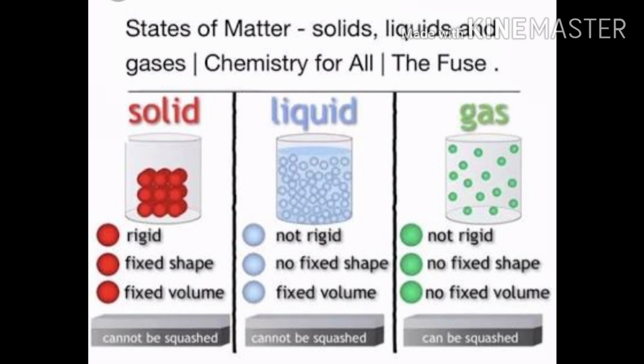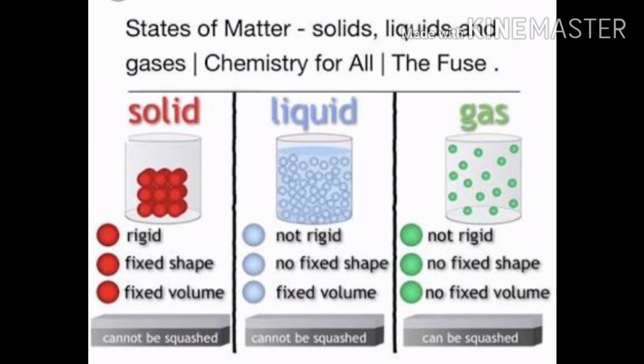Matter is classified into three types: solid, liquid and gas. Here the properties are written also. These properties are according to the arrangement of particles in the states of matter. You can see in the solid the particles are very tightly packed and they are close to each other, so they cannot move. Hence solids have fixed shape and definite volume. Volume means the amount of capacity.